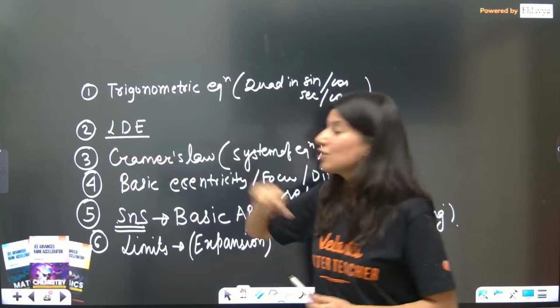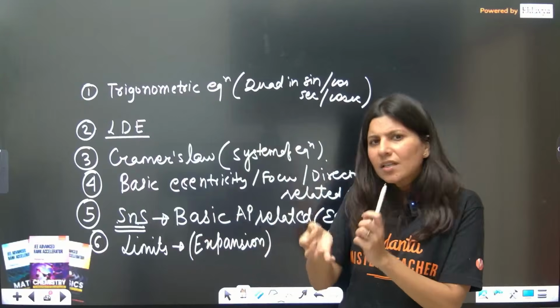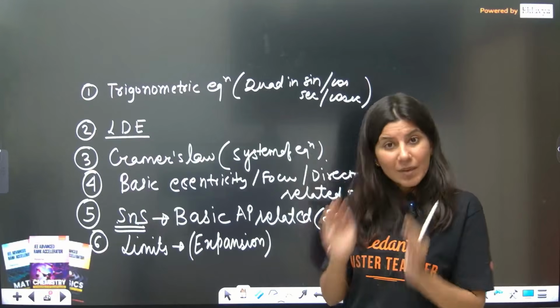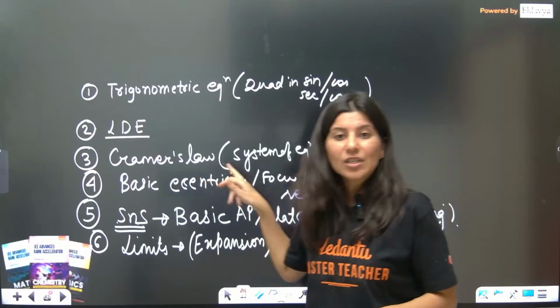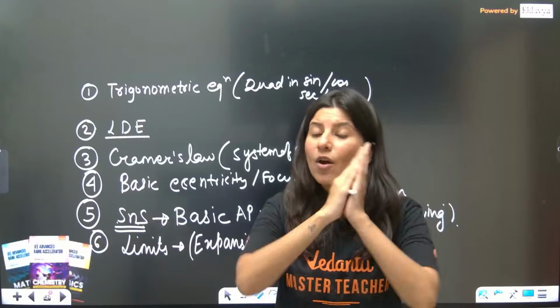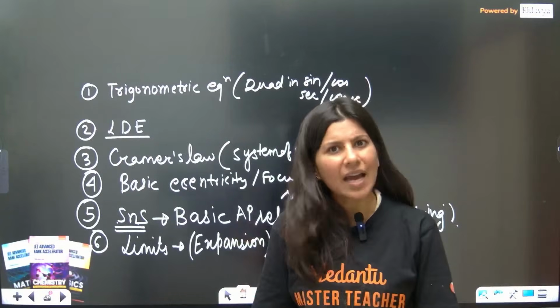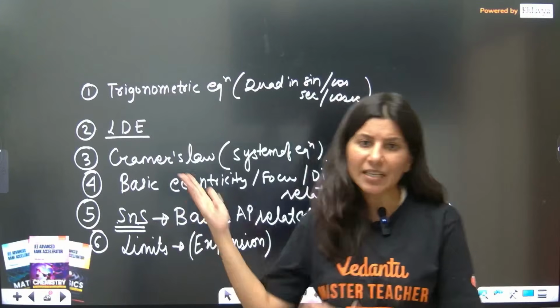Second is differential equation, linear differential equation, a straightforward question, a little time consuming because of the integration, but still doable. Then the third is Cramer's rule, system of linear equations, basically infinitely many solutions where all 4 determinants should be 0, and you need to calculate the value of lambda and mu, alpha and beta. We have seen it.